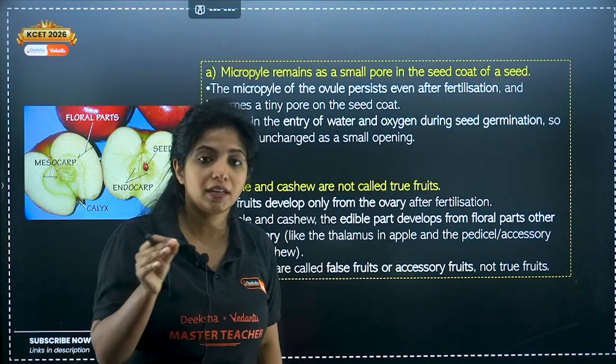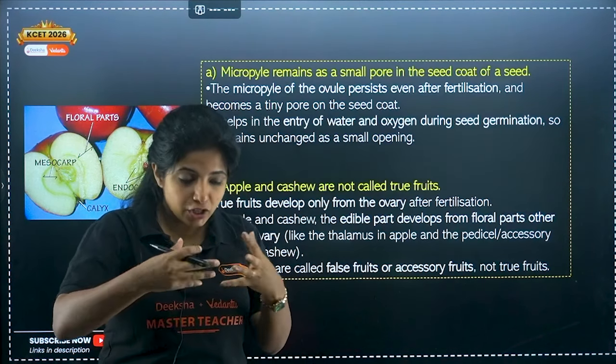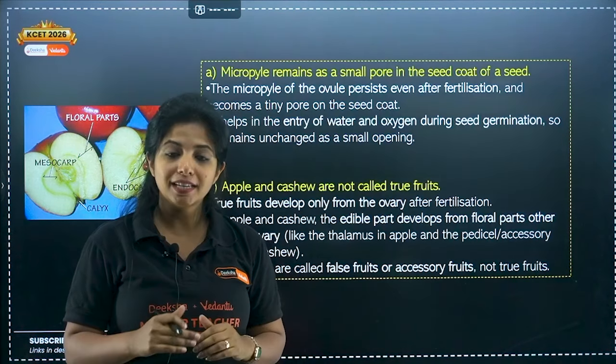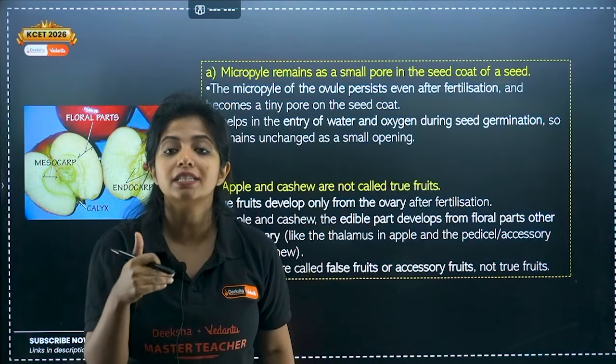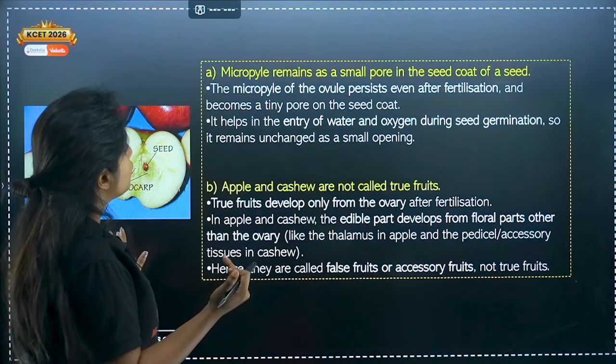So whenever there is water and things like that, it enters. Also gaseous exchange takes place over here itself, such that it gives a signal that yes, seed germination can happen. You need not be dormant anymore. Okay, so that is the use of micropyle.